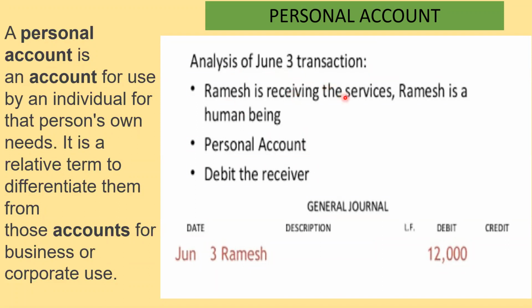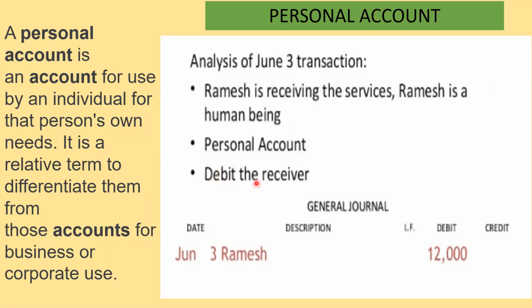So Ramesh is receiving the services. Ramesh is a human being because he is an individual. And the second step says it is a personal account. Why? Because Ramesh is coming into the picture. Ramesh is a human being, an individual. So that's why it should be accounted in personal account. And debit the receiver.